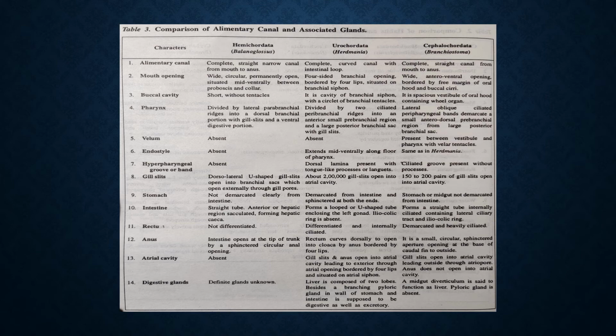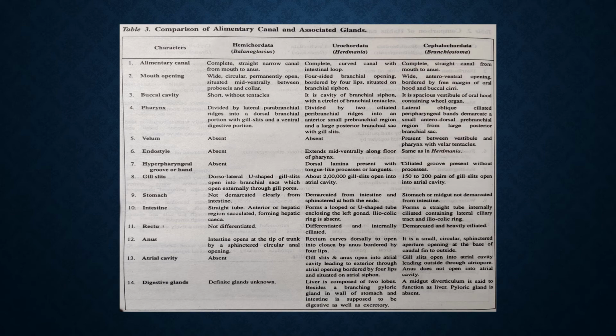Fifth point is velum. It is absent in Hemichordata and Urochordata, and in Amphioxus or Branchiostoma, it is present between vestibule and pharynx with velar tentacles. It is a circular disc-like structure with an opening in the center, which is the enterostome.